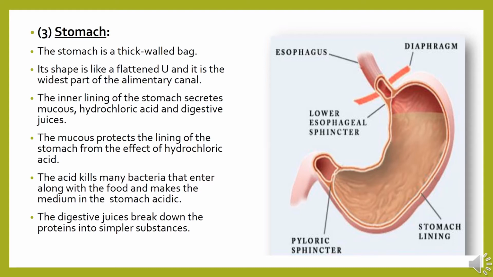Now look at the figure. There is the esophagus. So now the food enters. You will see that before entering the stomach, there is a lining, the mucus lining, which covers the inner part of the stomach and protects it from the effect of hydrochloric acid. Now the protein gets digested over here. After completing the digestion, the food proceeds to the small intestine.